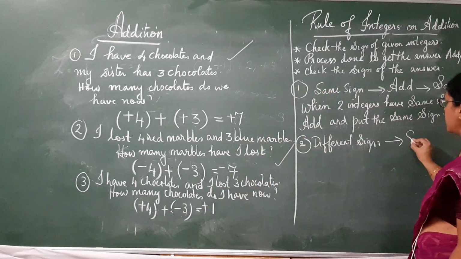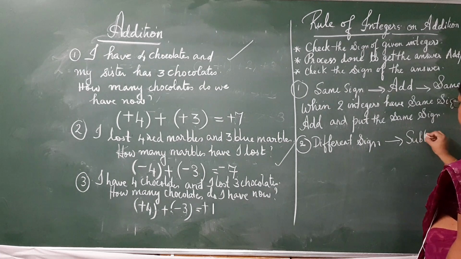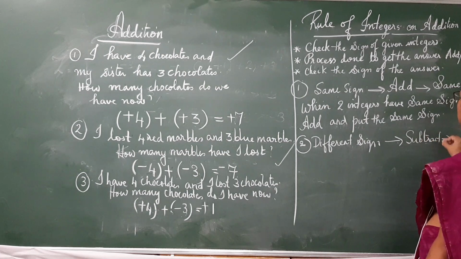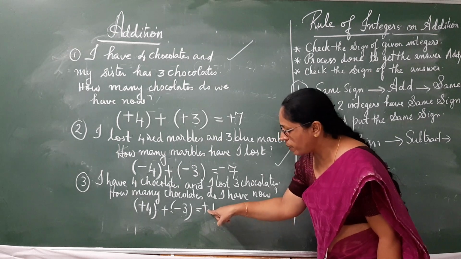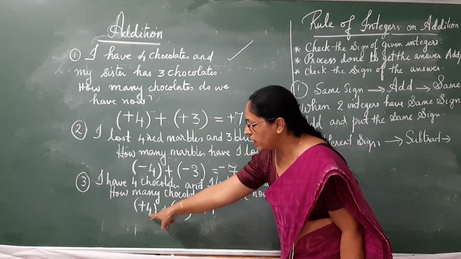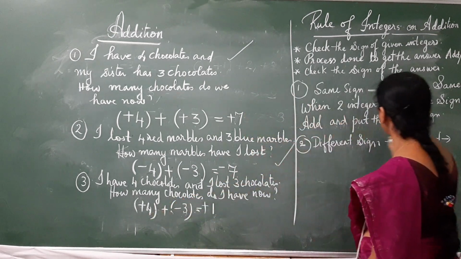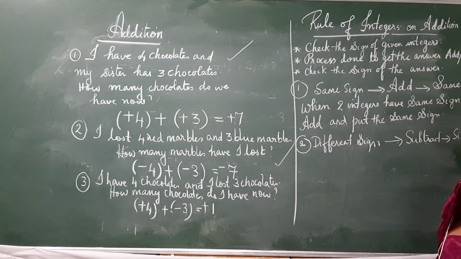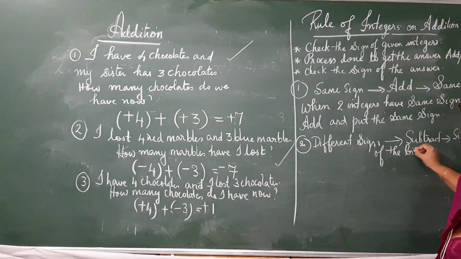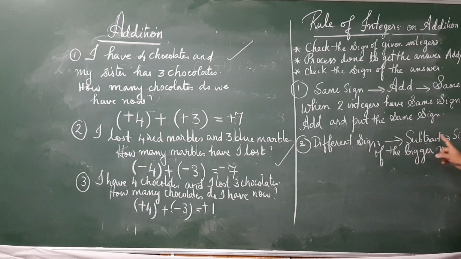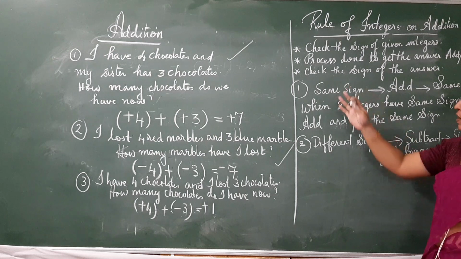So the second clue is subtract. Third clue, sign of the answer. What is the sign of the answer? Answer is positive. Positive is the sign of the bigger number. So, sign of the bigger number. Now, combine these three clues, you will get the rule number 2.